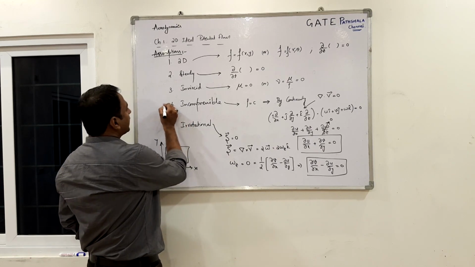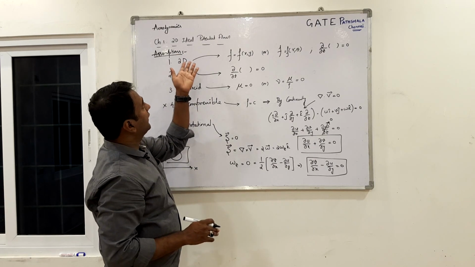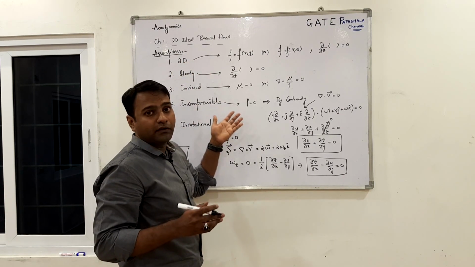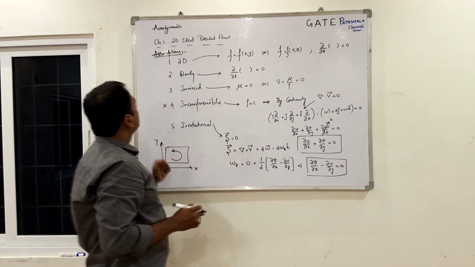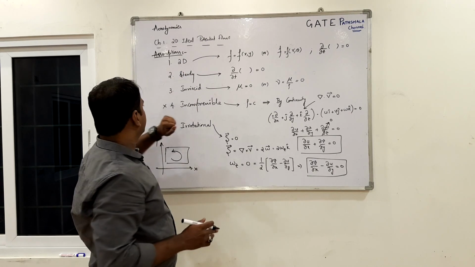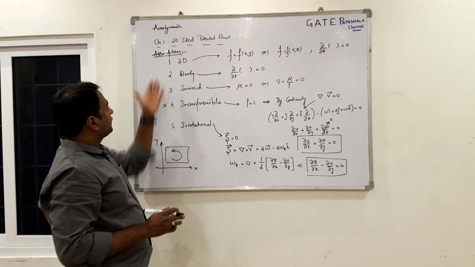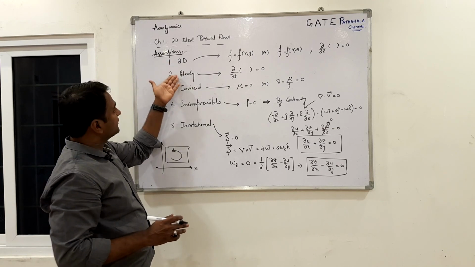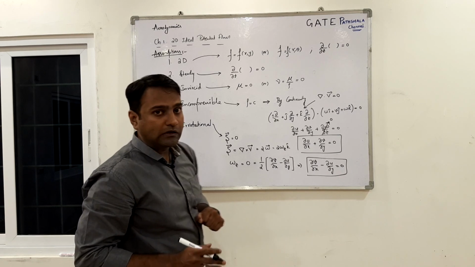Then if you forget the incompressible assumption and you are talking about the ideal potential flow, it's going to lead you into a very absurd discussion. It is very unethical to forget the assumptions. So I would like to emphasize this. Suppose you remember the 4 assumptions that the flow is 2D, steady, inviscid and irrotational, but you forgot the assumption to be incompressible.